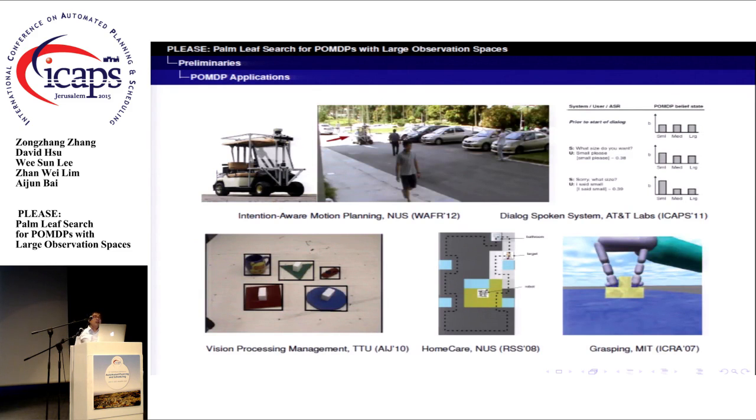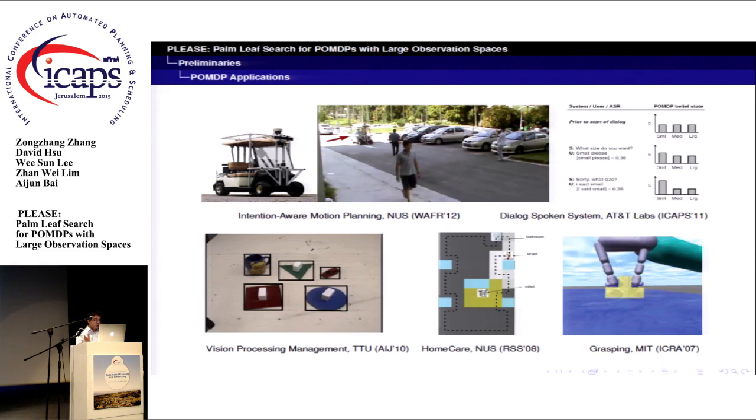Let's first see POMDP applications. As we know, POMDP is a famous mathematical model in the AI community. Many robotic planning problems can be modeled as POMDP problems. Here are some recent applications. The first application is motion planning or navigation.